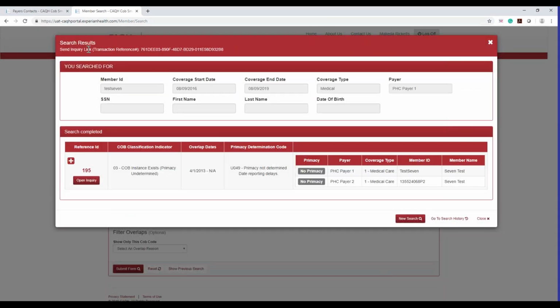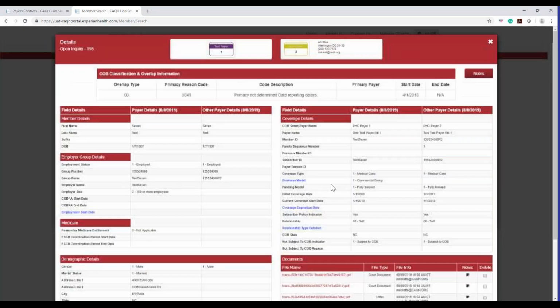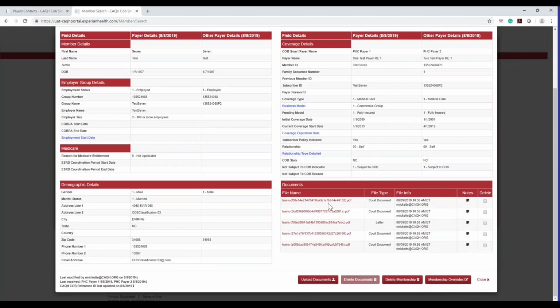Again, you'll pull up your search results here. You're going to go ahead and click that reference ID. This page will populate. The documents that have already been uploaded will be listed here. You can click on them to download them to your computer and open them. And again, we only accept PDFs. So if you try to submit anything else, it's not going to allow you to do that.